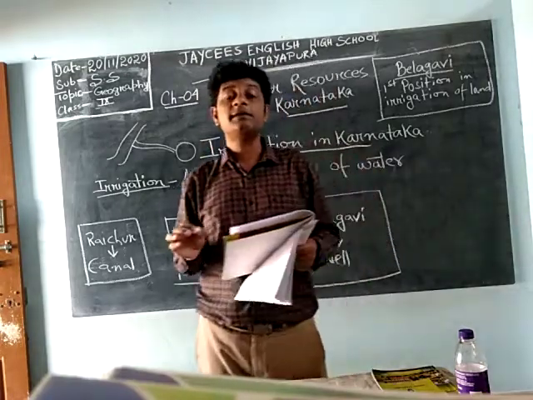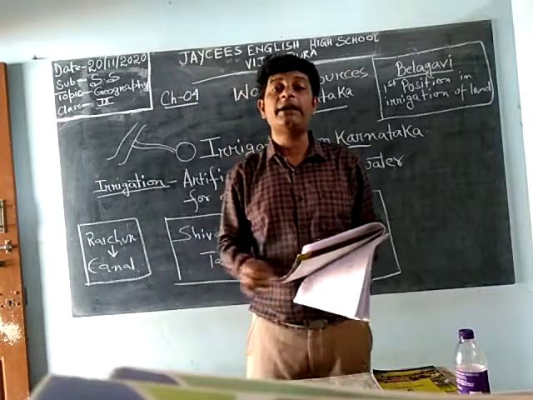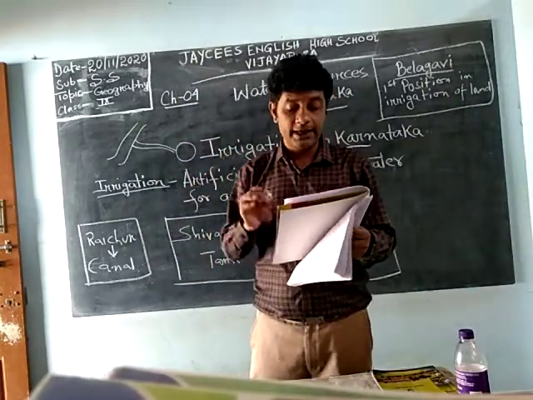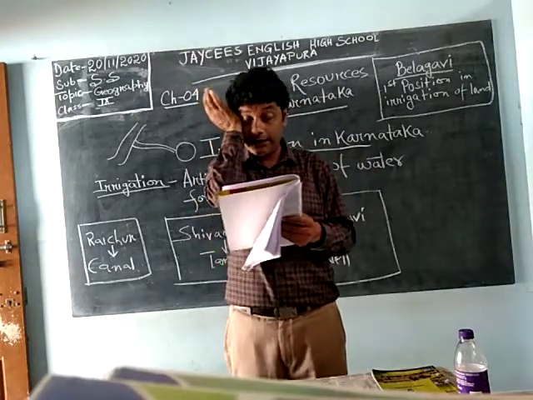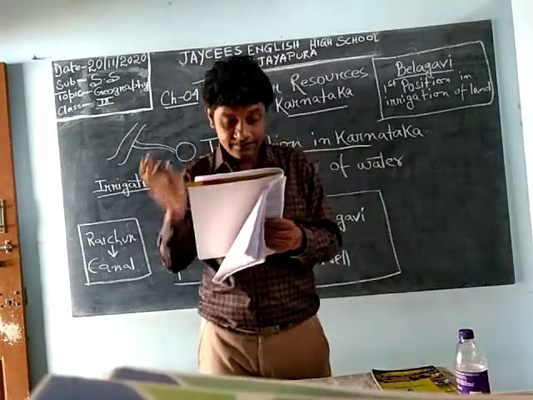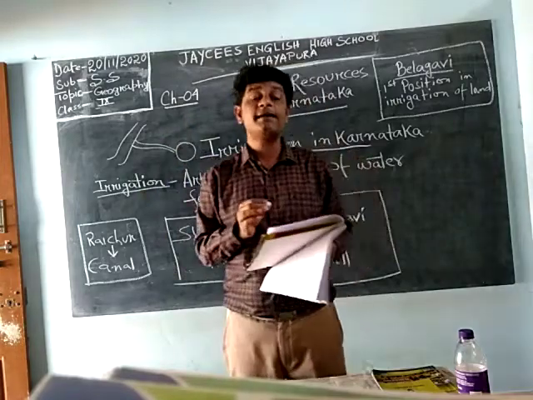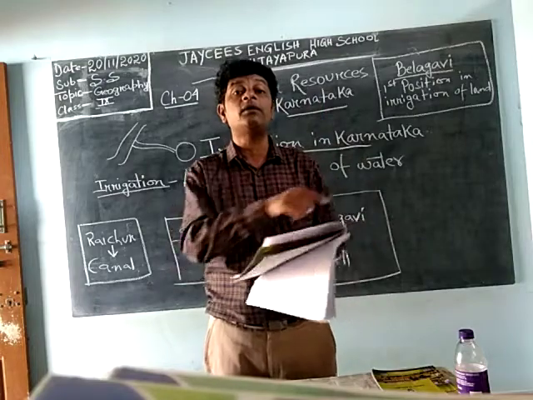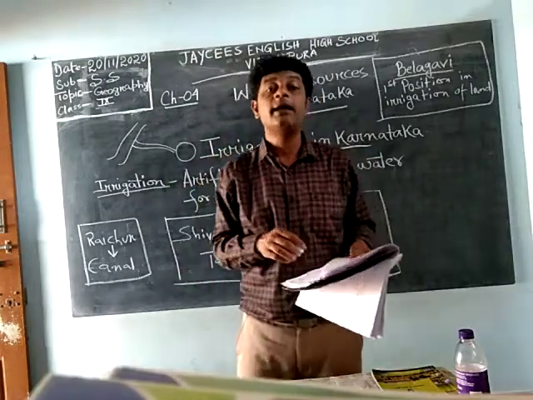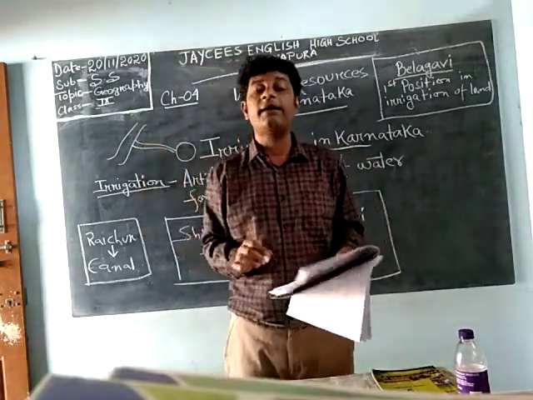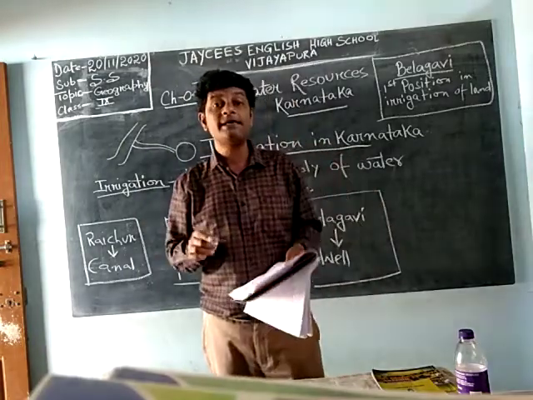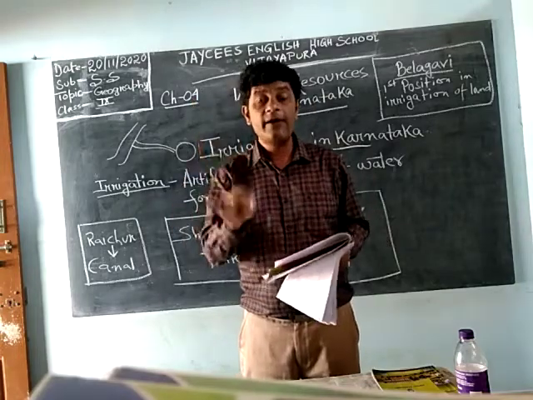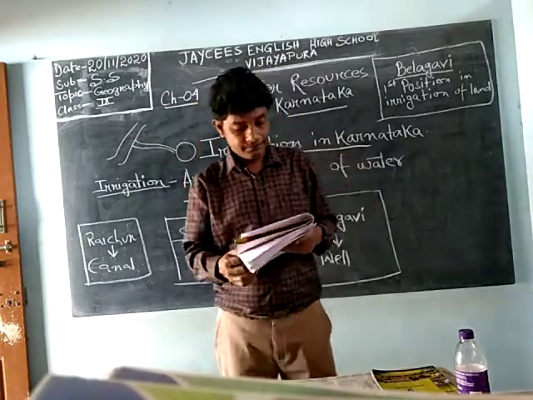Okay, as the water is not present all over the country evenly, 26.2% of the cultivated land is under, not in India, sorry, it's in Karnataka. So 26.2% of the total cultivated land, it's not the total area of Karnataka, but the total area of the cultivated land. Out of that, 26.2% is being given water through irrigation.